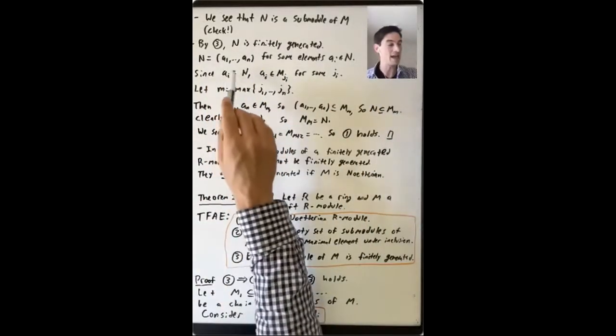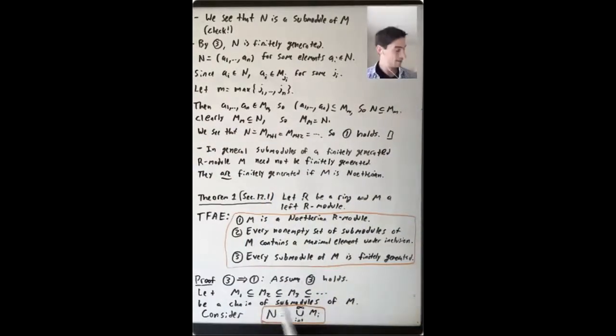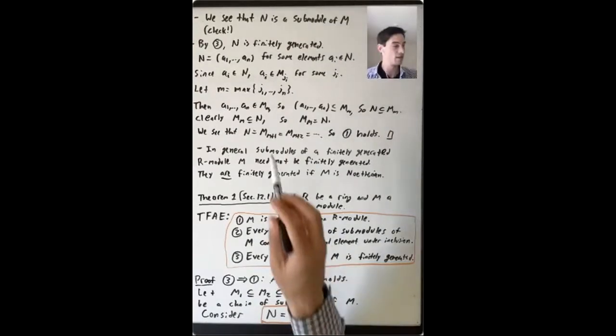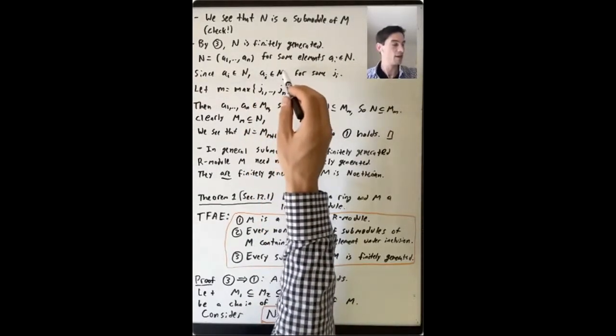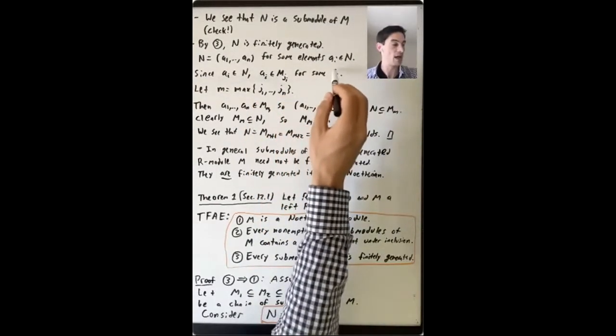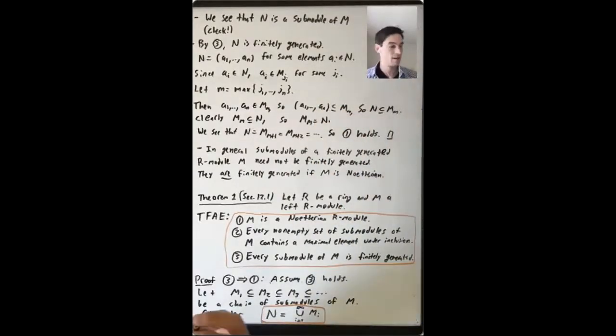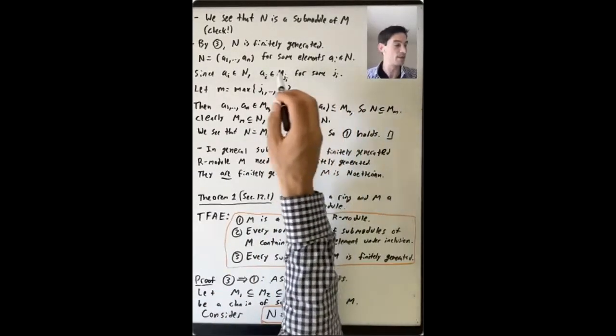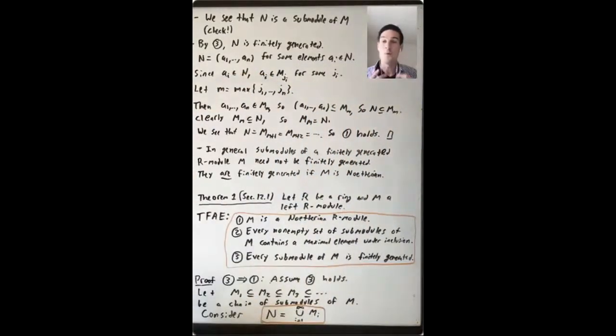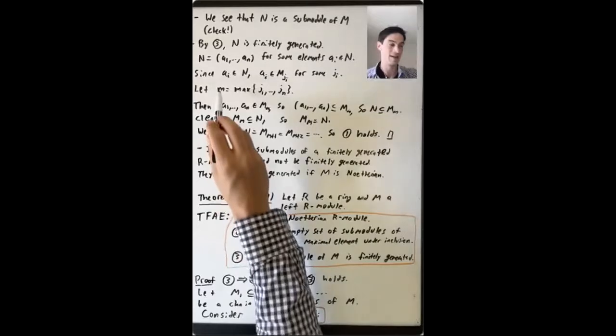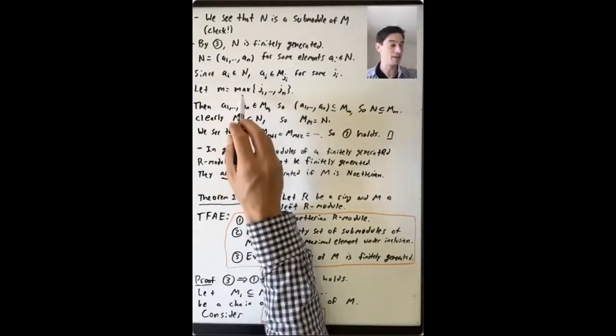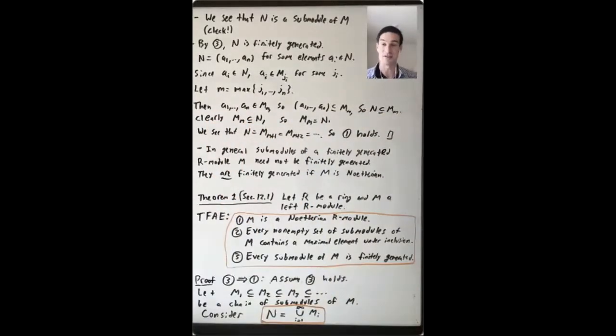And since N is the union of this infinite set of submodules, each Ai has to be in one of these submodules. So Ai is in M_ji for some positive integer ji. So we get j1, j2 up to jn, telling us where we're picking up each of these generators in this chain of submodules. And we're going to define little m to be the maximum of this set of integers.